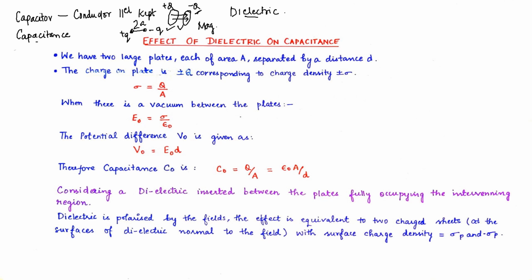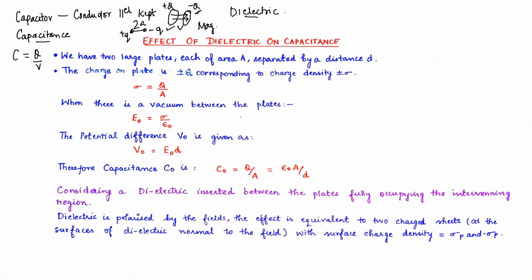Now, capacitance is the amount of charge that is held per unit potential. So capacitance can be given by C, that is a constant, and C is equal to Q upon V, charge per unit of the potential.